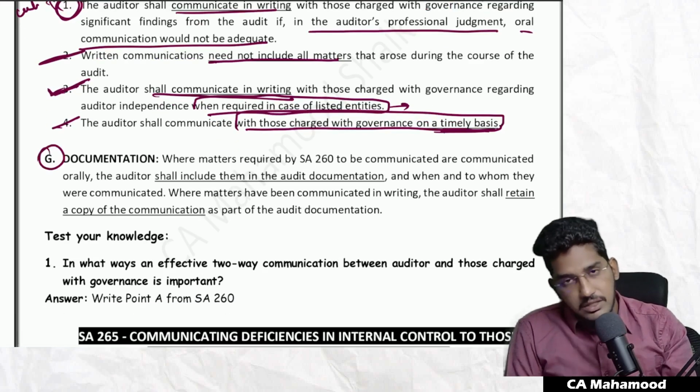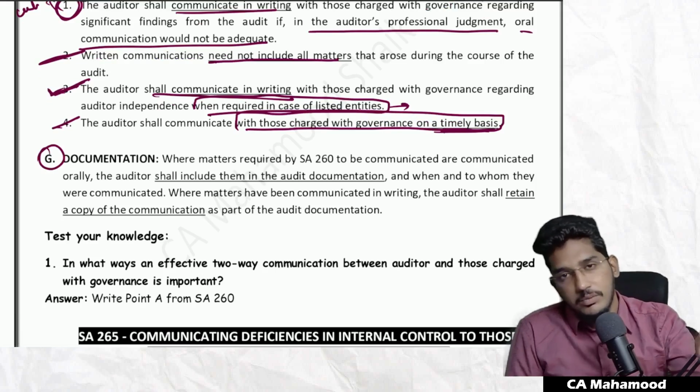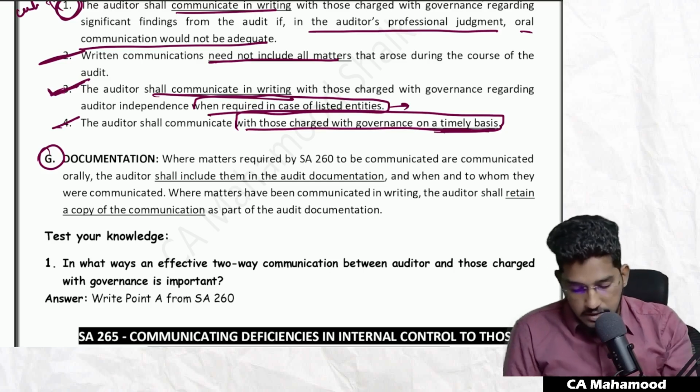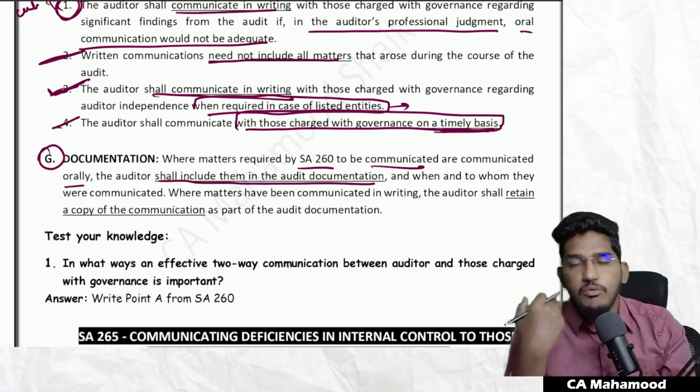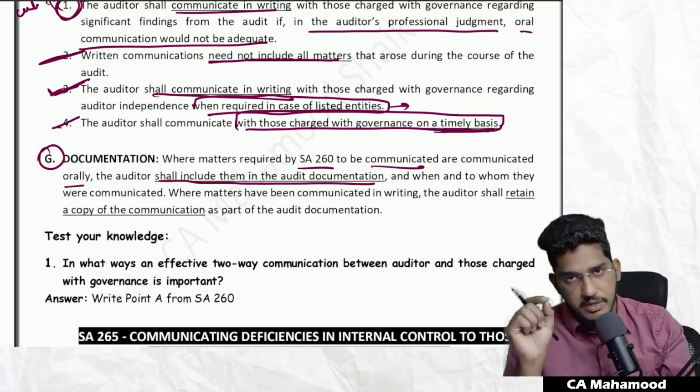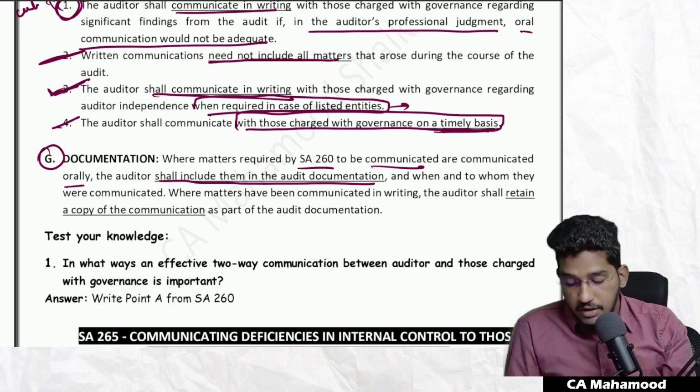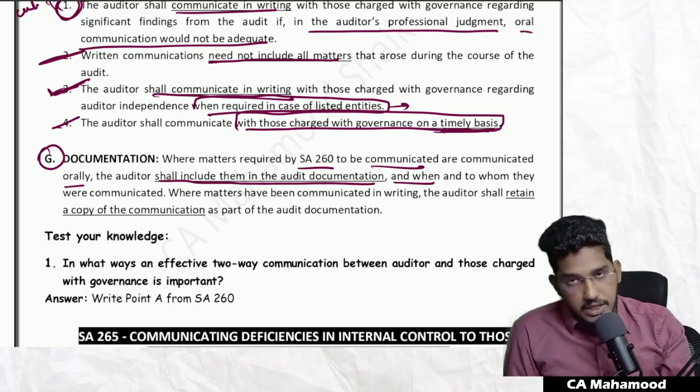Next, documentation. Whatever you are communicating with those charged with governance, all that should be included in your audit documentation also. The same thing they say, where matters required by SA 260 to be communicated are communicated orally, the auditor should include them in the audit documentation. Whatever you have orally communicated, write it down on a piece of paper and store it, and when and to whom they were communicated.